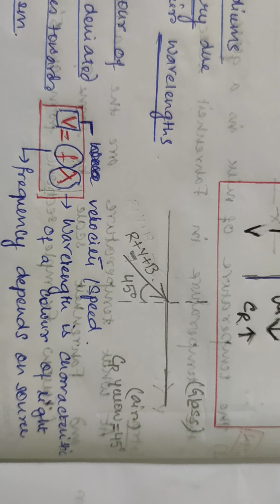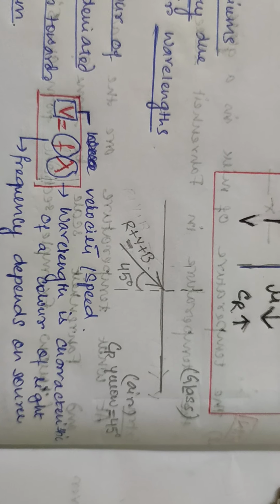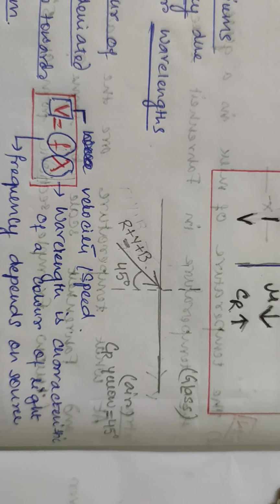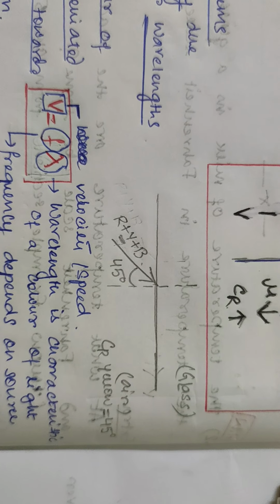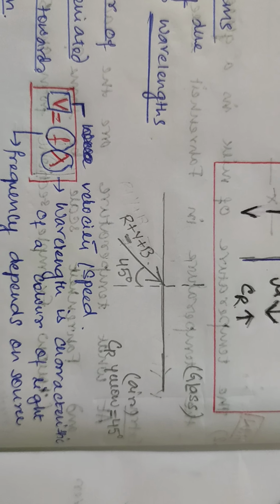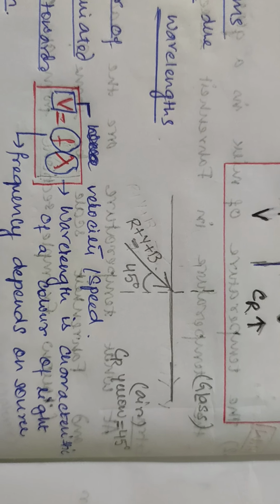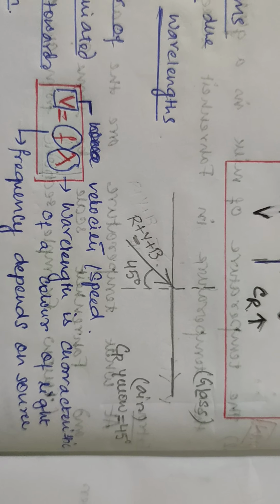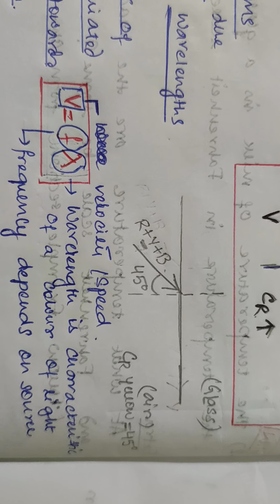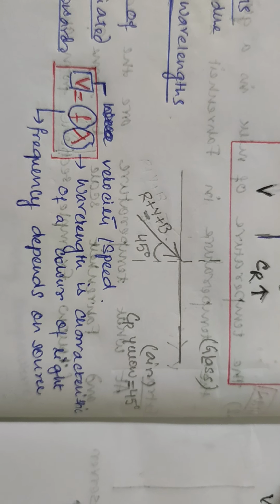Okay, that means if A and B are two sources, A is emitting light, B is also emitting light. Say A is emitting red light, B is also emitting red light. But A and B, their source is different, so the frequency is different. But if A is emitting red and blue light, then the frequency will be the same, even if they are red and blue, because frequency depends on the source.